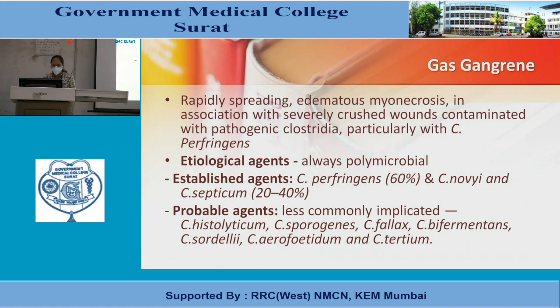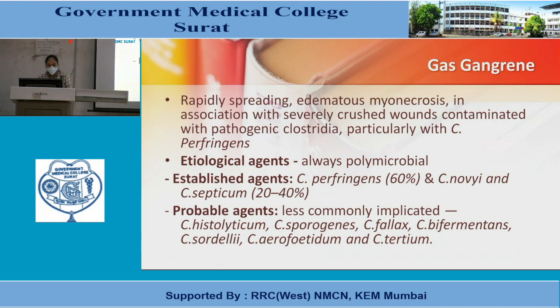Which are the etiological agents for this gas gangrene? It is caused by Clostridium perfringens most commonly, but always with other organisms, so it is always polymicrobial. Established agents are Clostridium perfringens at 60%, and Clostridium novyi and Clostridium septicum at 20 to 40%.